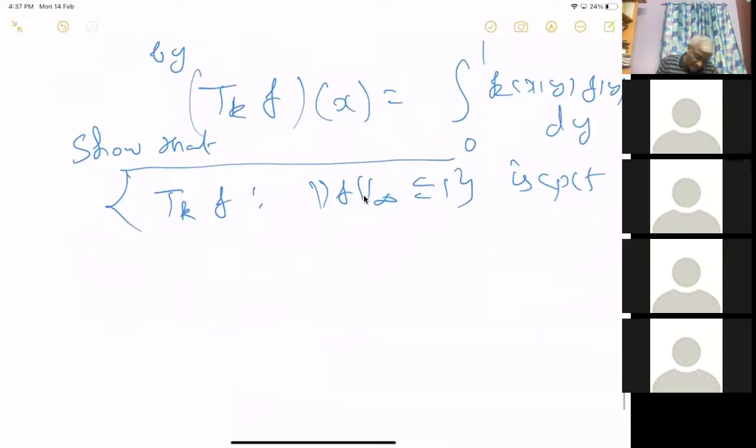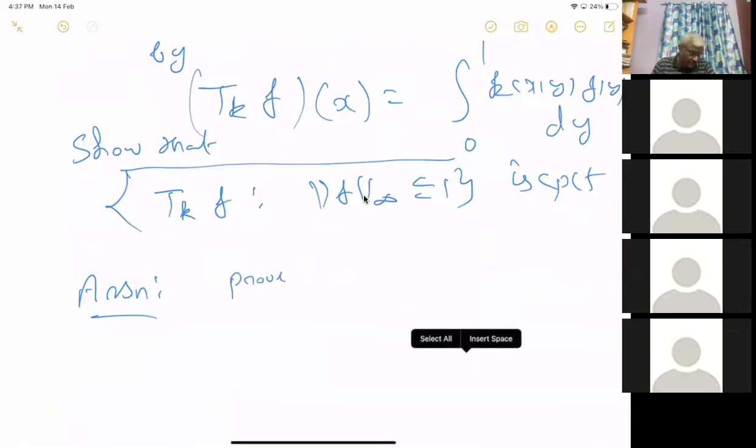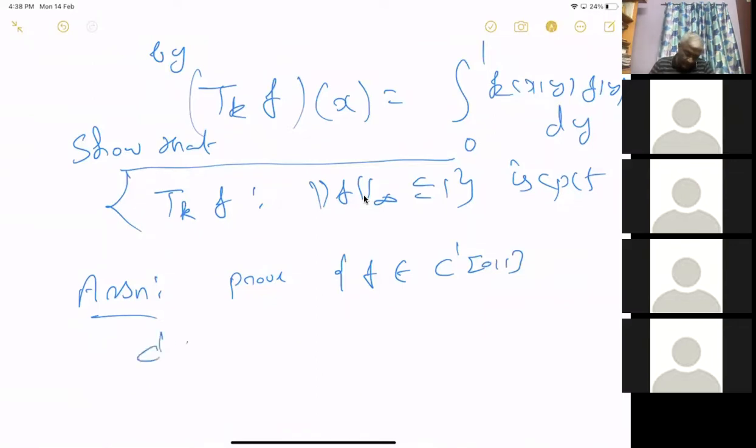One more thing about the Arzela-Ascoli theorem, and prove. Take f in C^1_0. These are all those functions such that the derivative f prime is also in C_0.